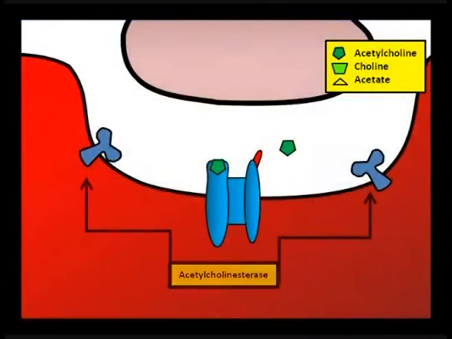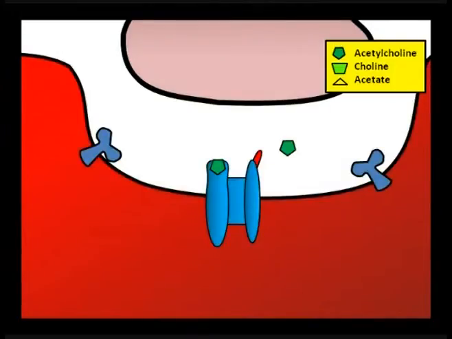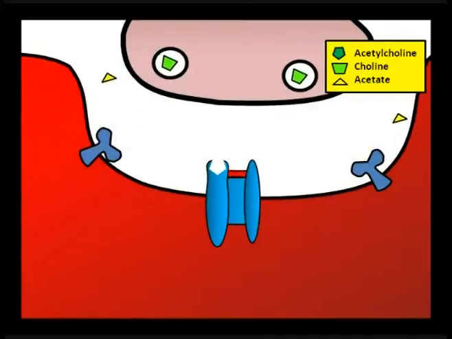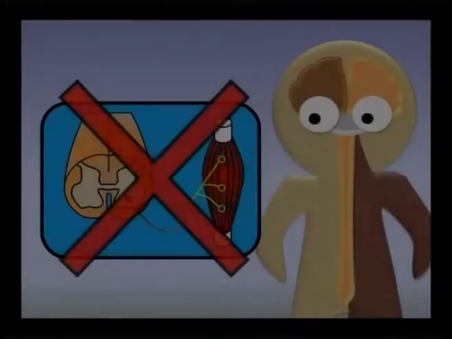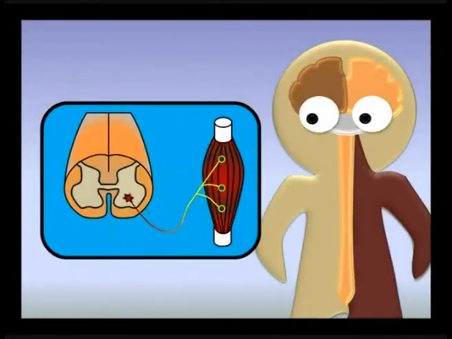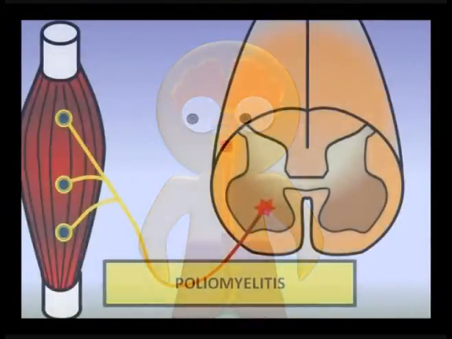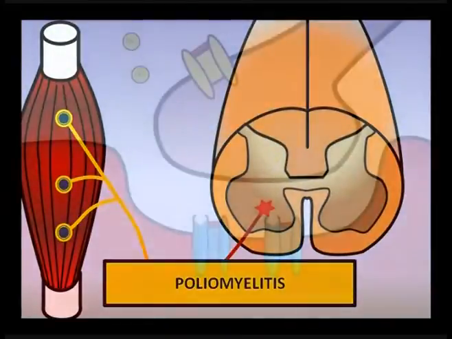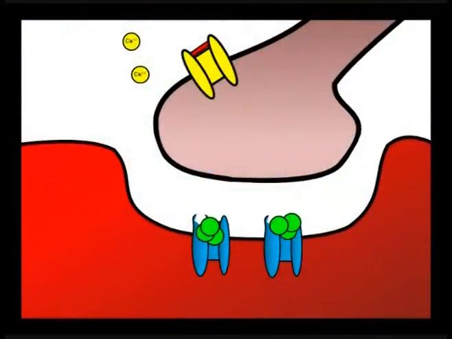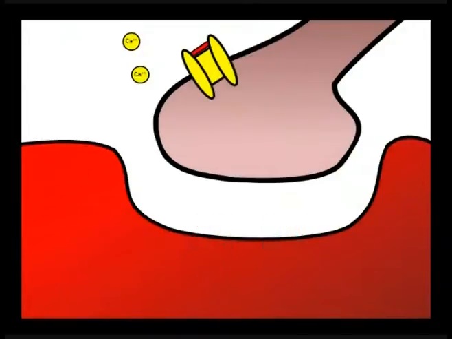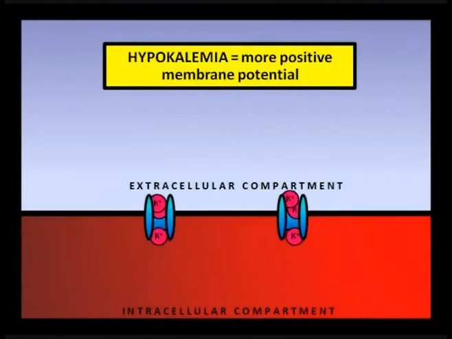Relaxation occurs when acetylcholine is degraded by acetylcholinesterase and is pumped back into the presynaptic terminal. Therefore, action potential generation stops. Muscle weakness may be caused by a cerebral cortex infarct, a spinal cord injury, the destruction of the anterior horn cell, decreased acetylcholine concentration and acetylcholine receptors, and lastly, by hypokalemia.